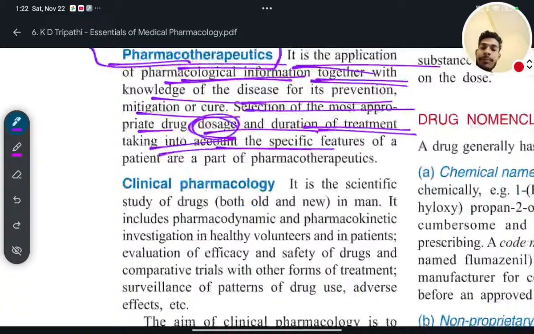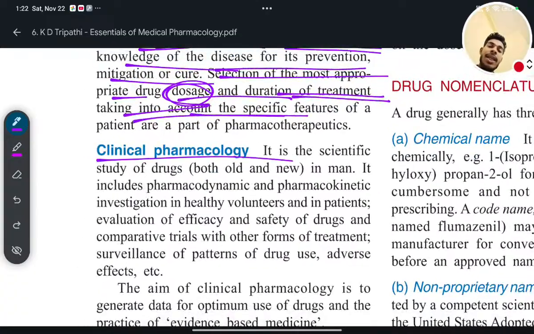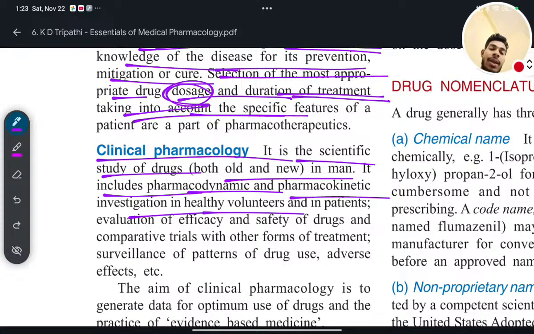Okay. Next, clinical pharmacology. Clinical pharmacology is the scientific study of drugs, both old and new, in man. It includes pharmacodynamic and pharmacokinetic investigation in healthy volunteers and patients. Now, can you please tell me why man is mentioned?